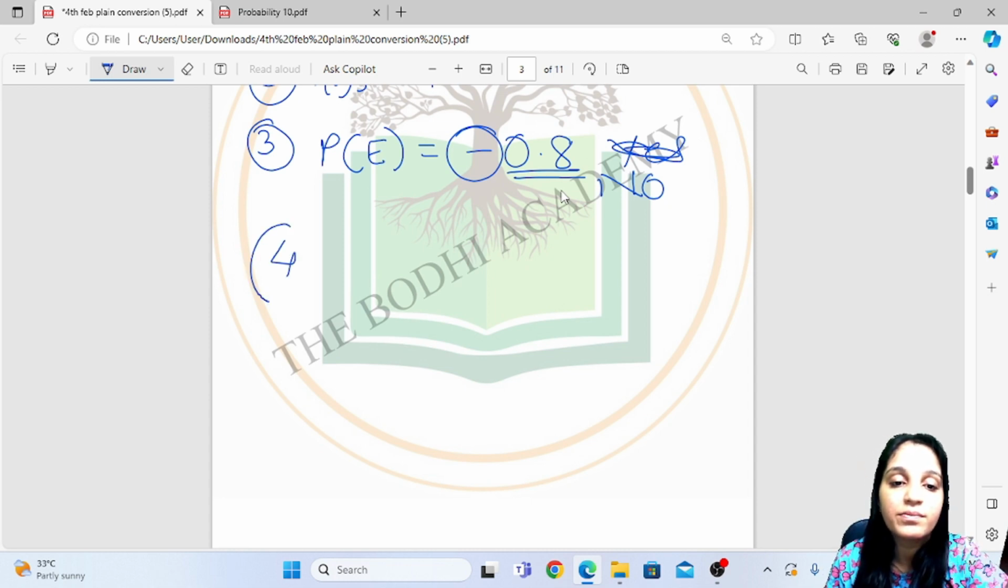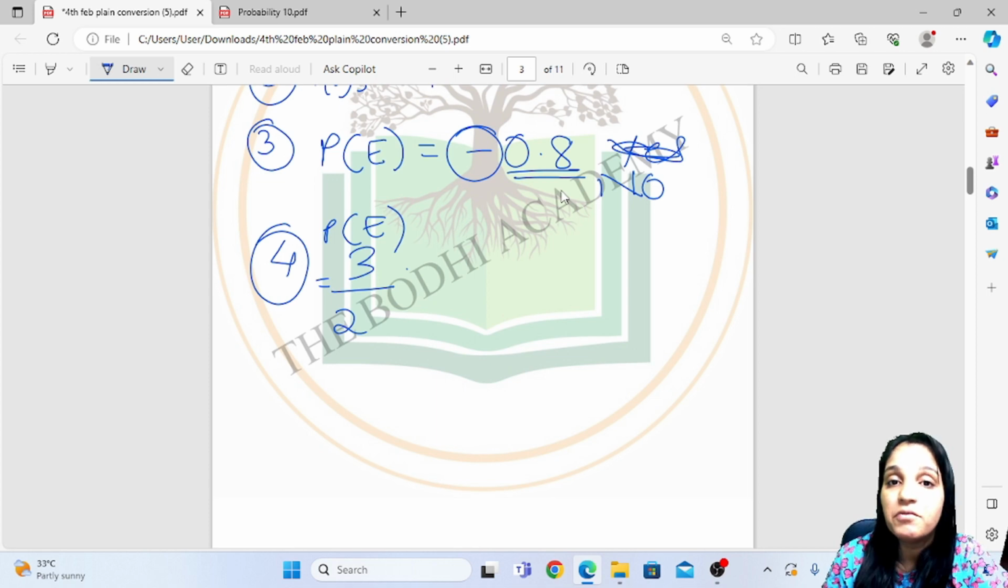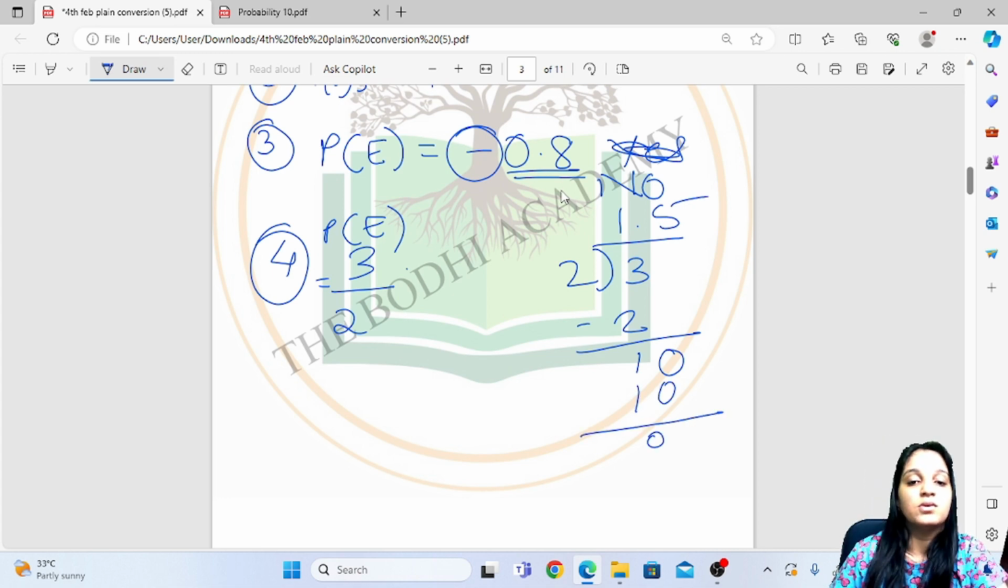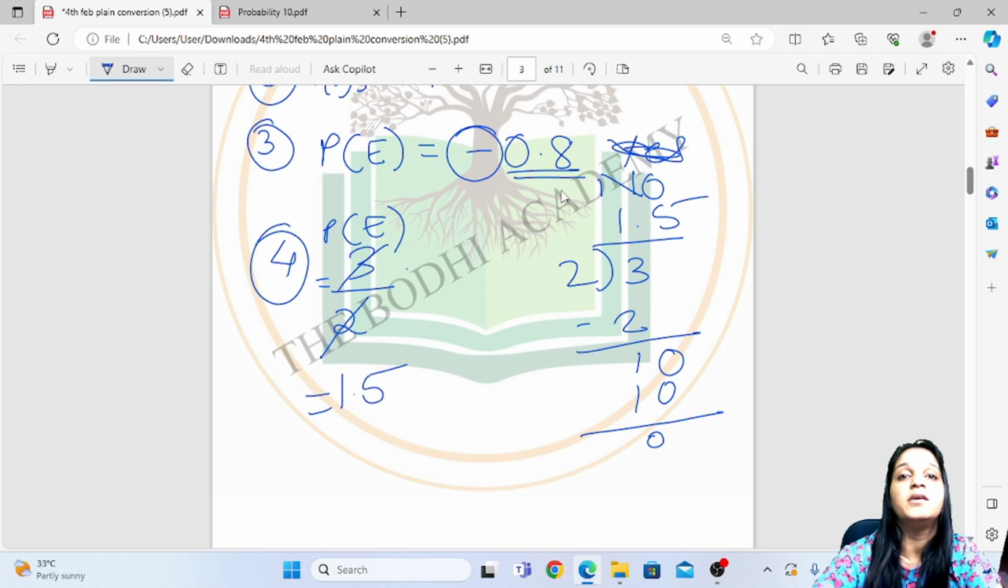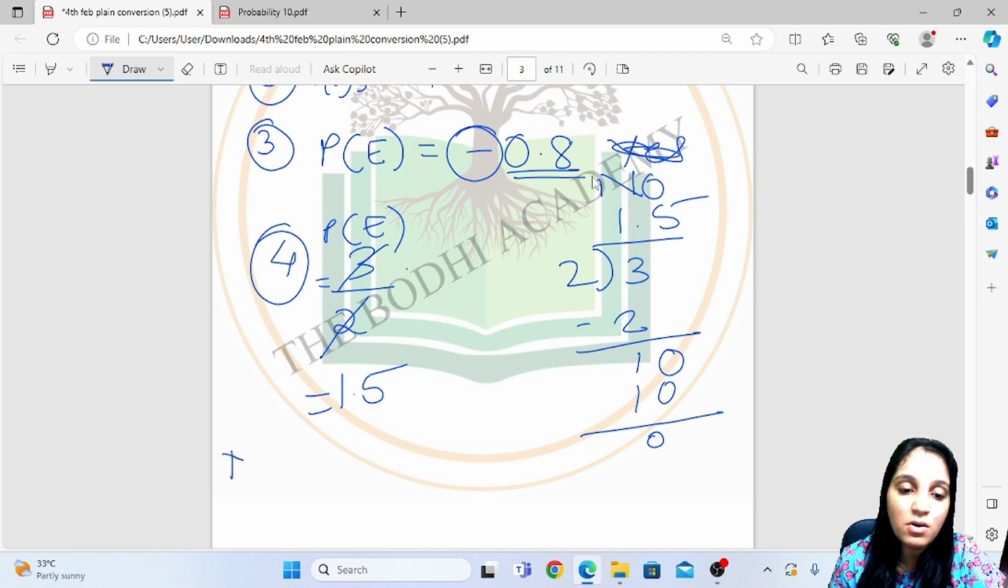Then fourth one, like we say P of E is 3 upon 2. But when you go to divide, 3 will be here, 2 will be here, 2 ones are 2, and then point here and we take a 0 here. So 2 fives are 10. So when you cancel you will get 1.5. But our probability cannot be more than 1. So this is not the probability of an event.